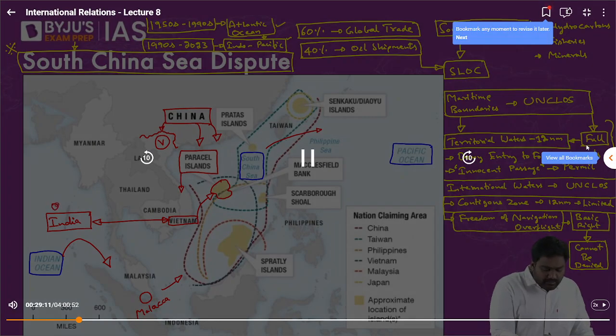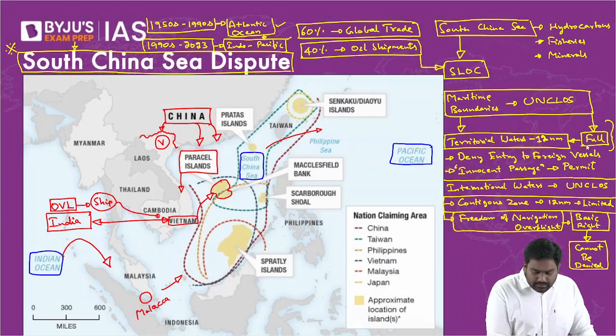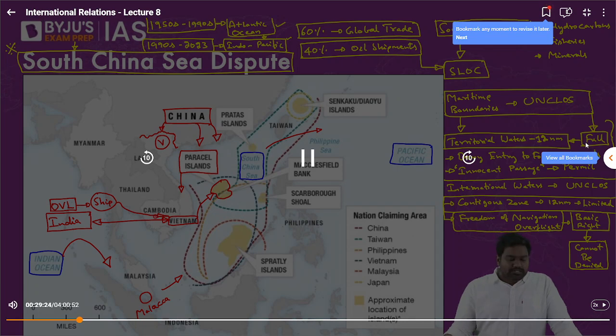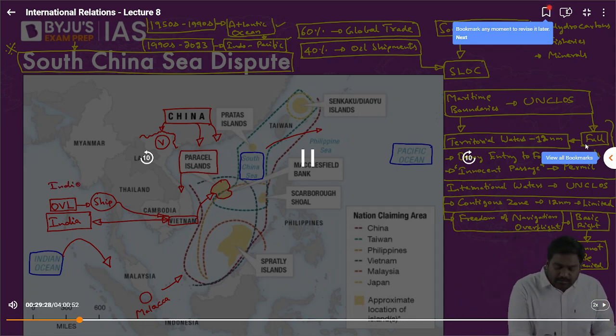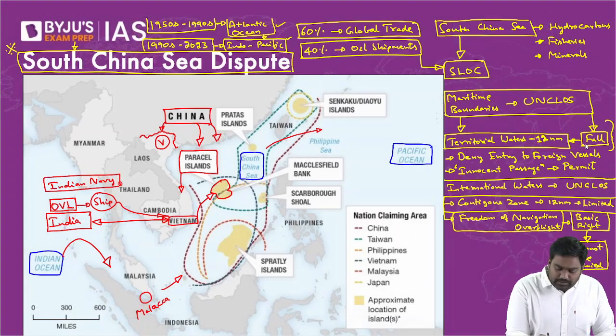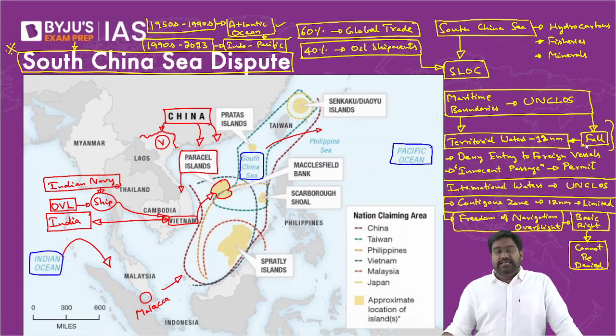So India's ONGC Videsh Limited had sent a ship to explore the hydrocarbon potential that Vietnam has in the South China Sea. This Indian vessel was accompanied by the Indian Navy. The Indian Navy also deployed a vessel to escort the ship. And these Indian vessels were navigating in Vietnam's EEZ along with Vietnam's ships. These waters here clearly belong to Vietnam according to the UN clause. It's part of its EEZ. So in Vietnam's EEZ, we were jointly carrying out the oil exploration. So 2 Indian vessels were present, one ONGC vessel and one Indian Navy ship.